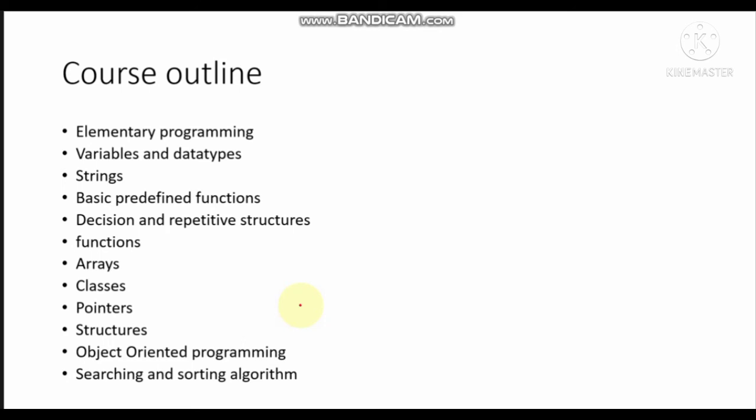So elementary programming is simply an introduction. It's not even anything difficult, it's just an introduction to programming, like what I'm doing right now. We are going to go through it step by step. First, we're going to have an intro to programming and understand it. After that, we're going to move on to other steps.